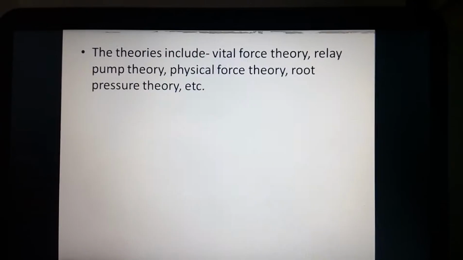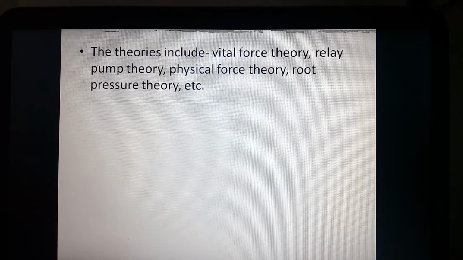The theories include the vital force theory, relay pump theory, physical force theory, root pressure theory, adhesion cohesion theory, and transpiration pull theory. Out of these different theories, here we are going to discuss some theories which give us an idea how water is translocated against the gravitational force from the root towards the aerial part of the plant body.